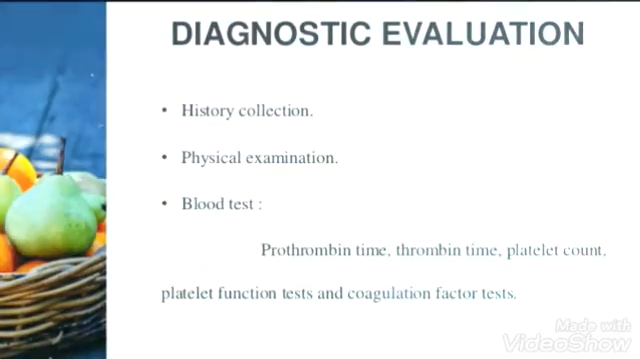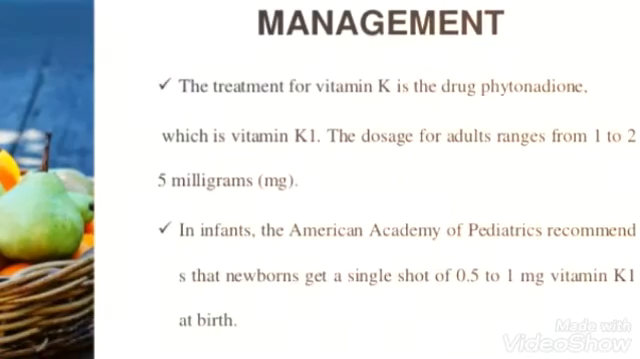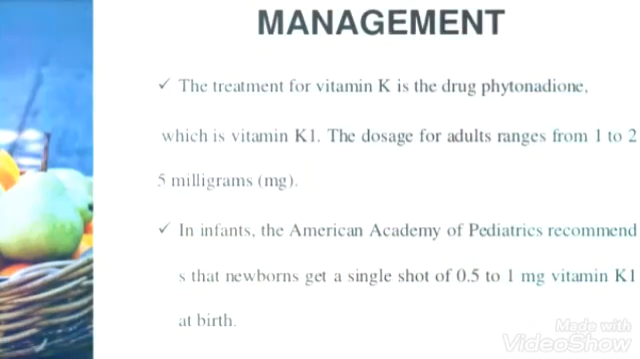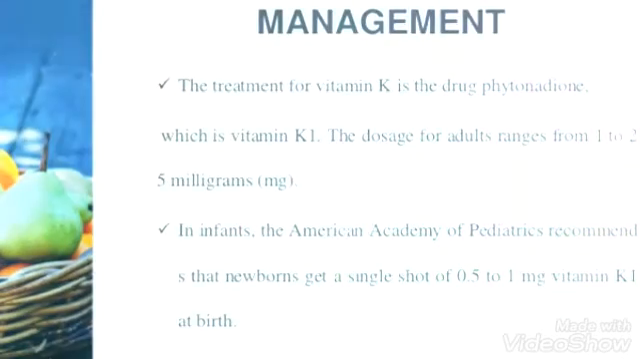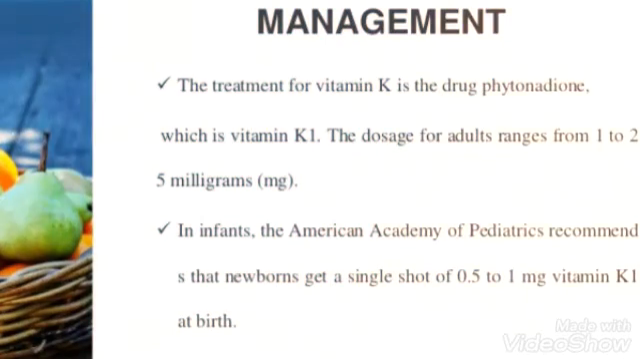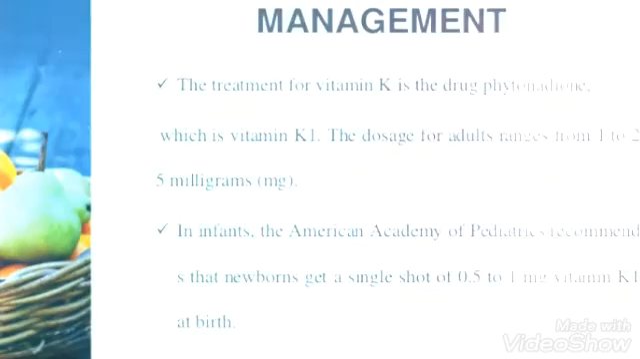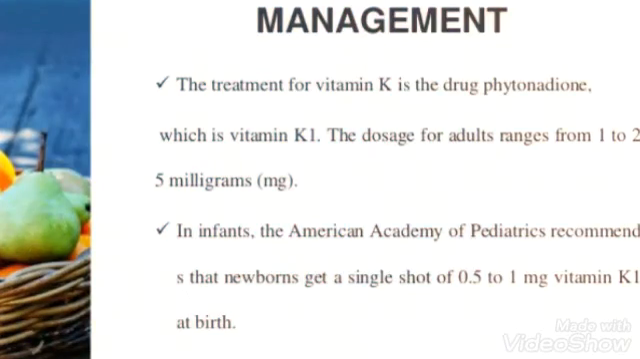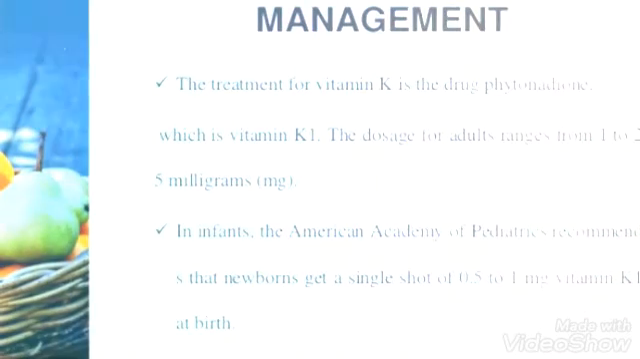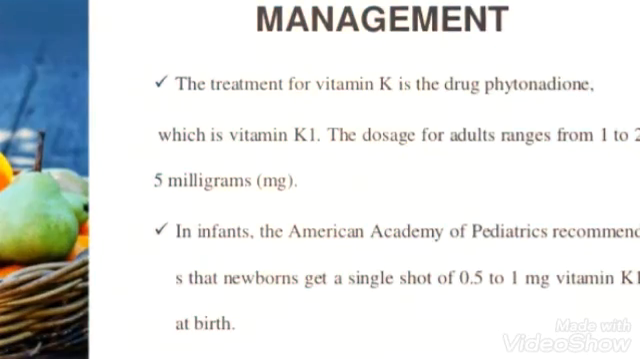Then we'll go for the management. In the management, the treatment of vitamin K deficiency is the drug phytonadione. This is a specific drug that can be given in vitamin K deficiency, which is vitamin K1. The dosage for adults ranges from 1 to 5 milligrams. So this drug dose is 1 to 25 milligrams.